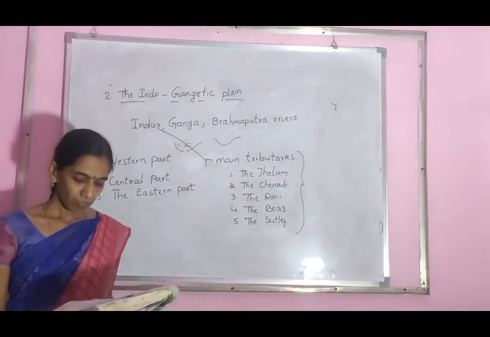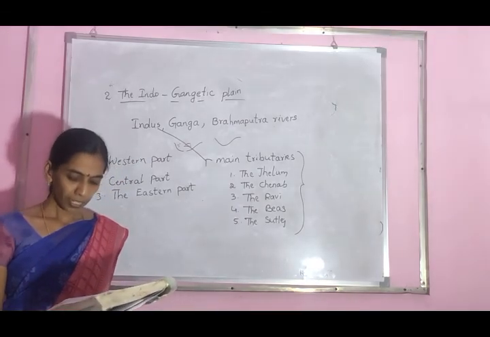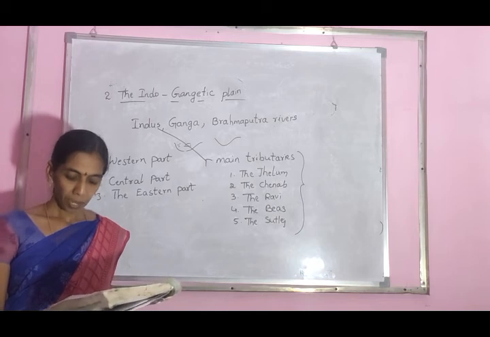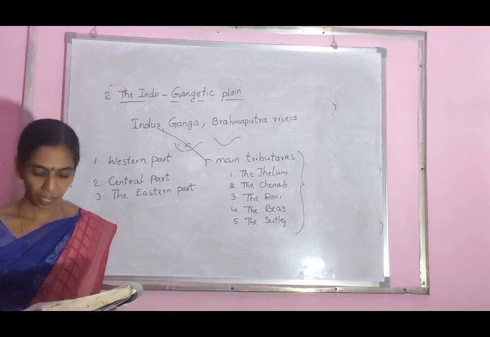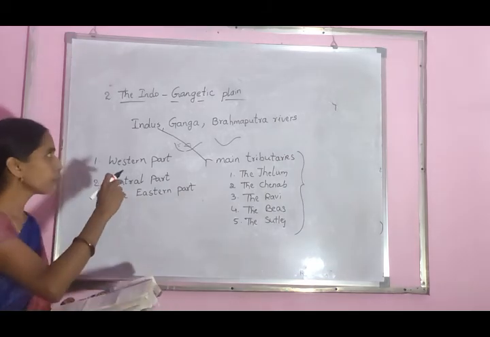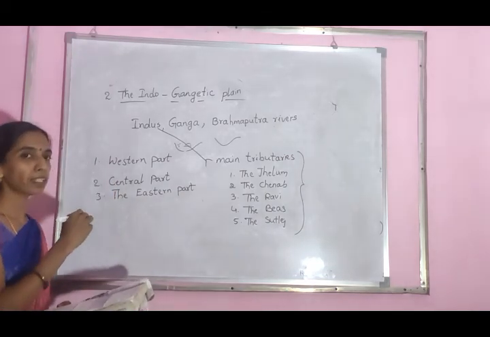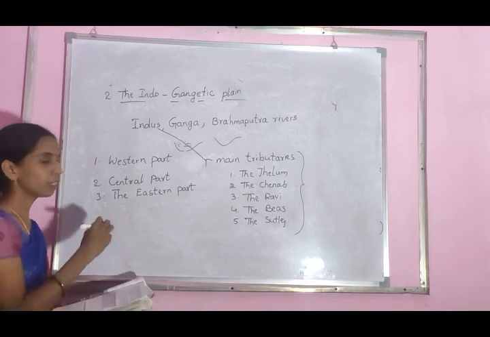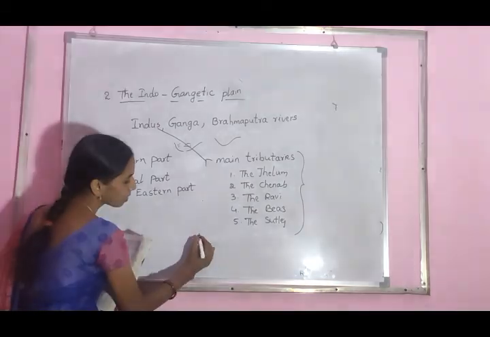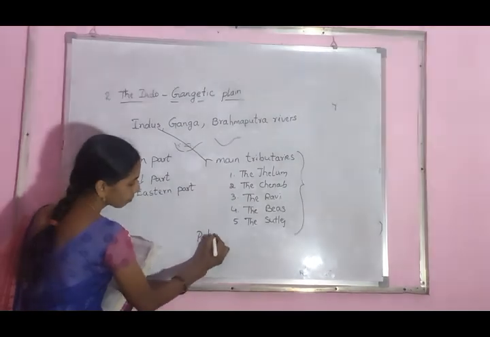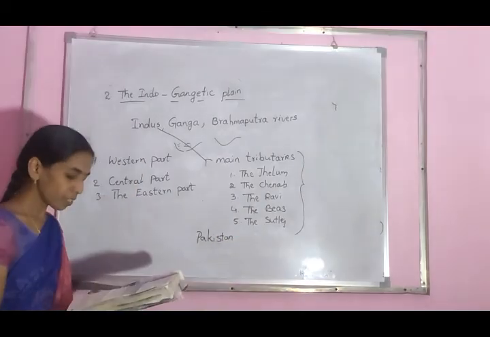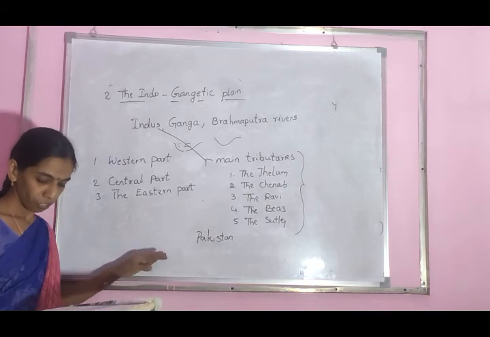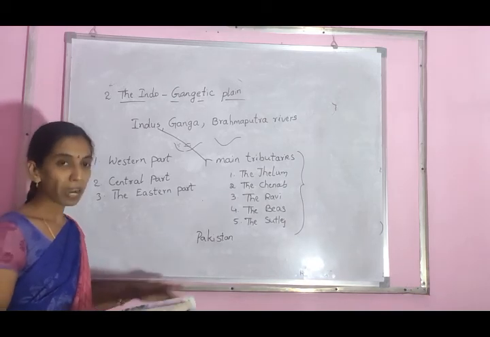Most of the Indus River basin is located in Pakistan, leaving a minor portion of Punjab and Haryana plains in India. Most of the Indus River is located in Pakistan. But only some portion is in India, in Punjab and Haryana.